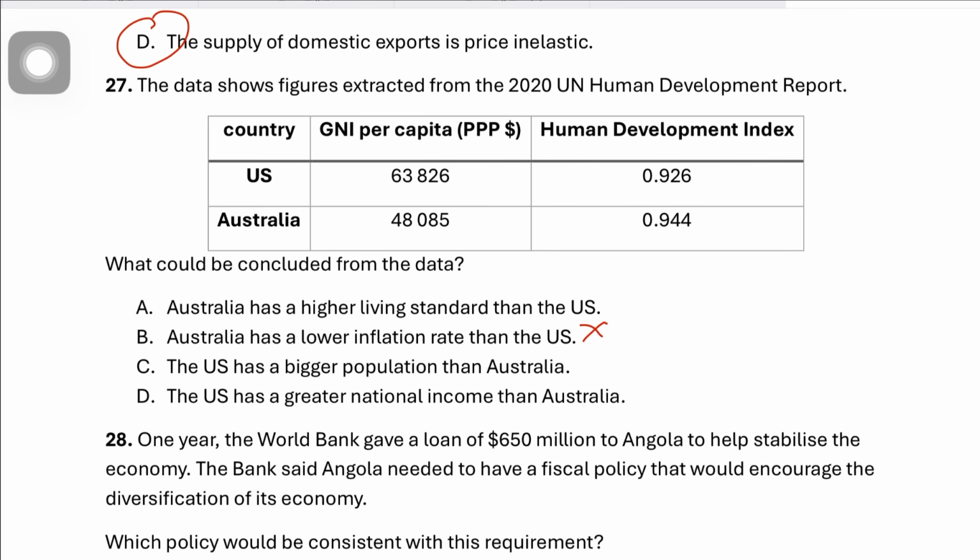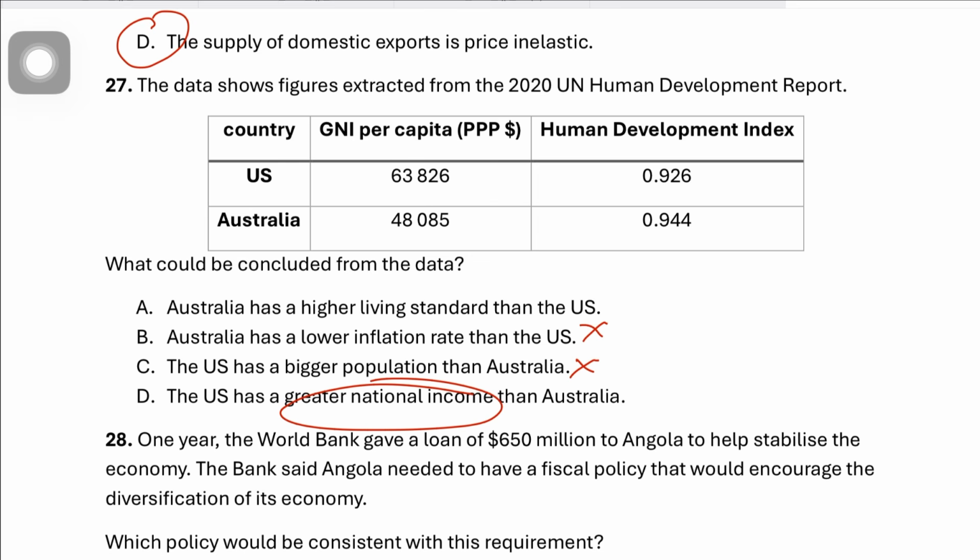C: the US has a bigger population. This is wrong because GNI per capita does not tell us the population size. D says the US has a greater national income than Australia. This is wrong as well, because the US may have a greater total national income, but we can't really conclude that from the data given, because the data is giving us GNI per capita, which is gross national income divided by population. We don't really have the population in front of us.